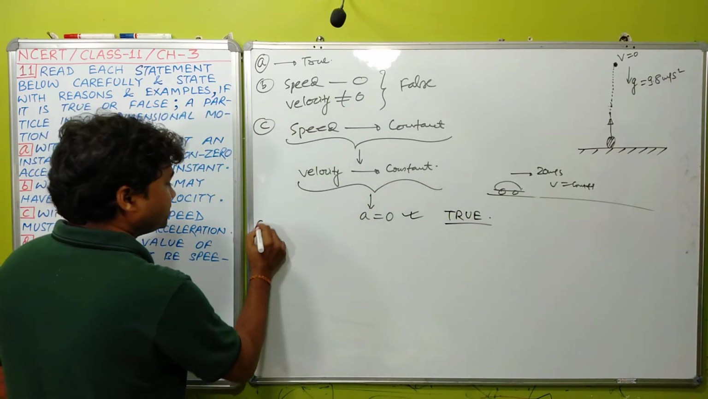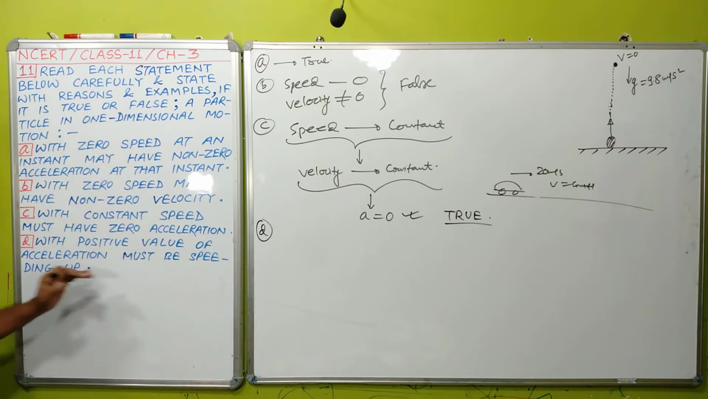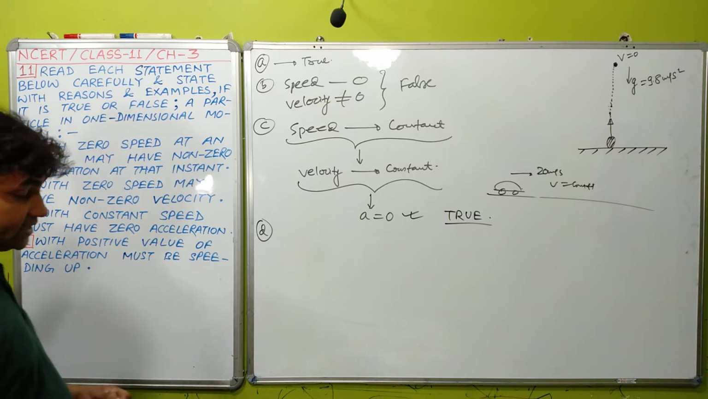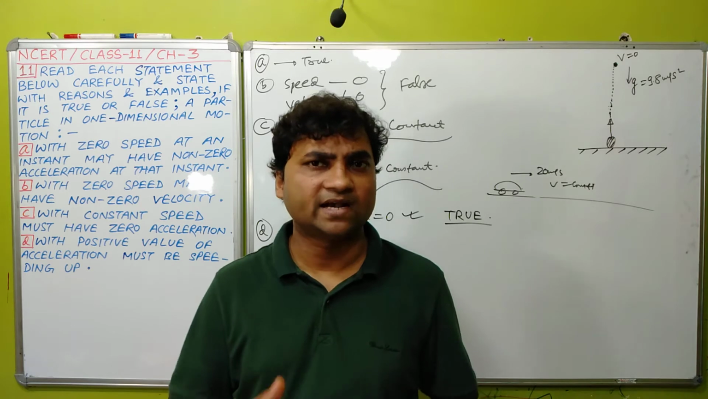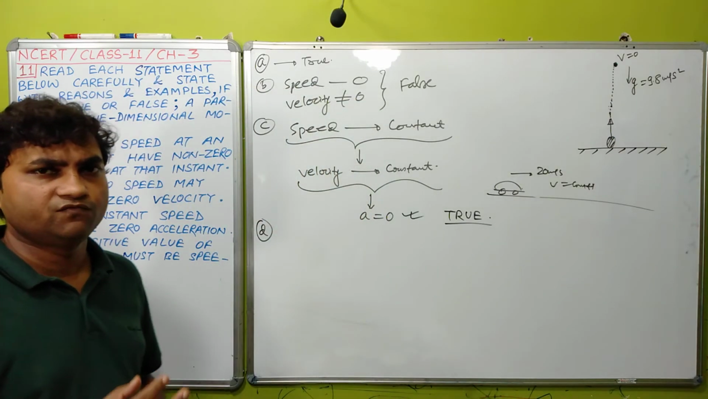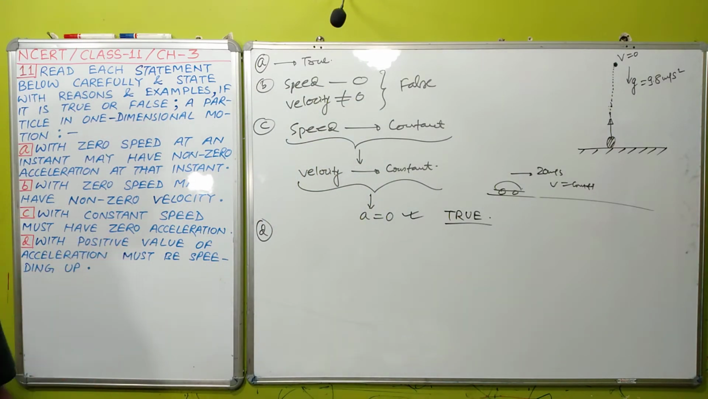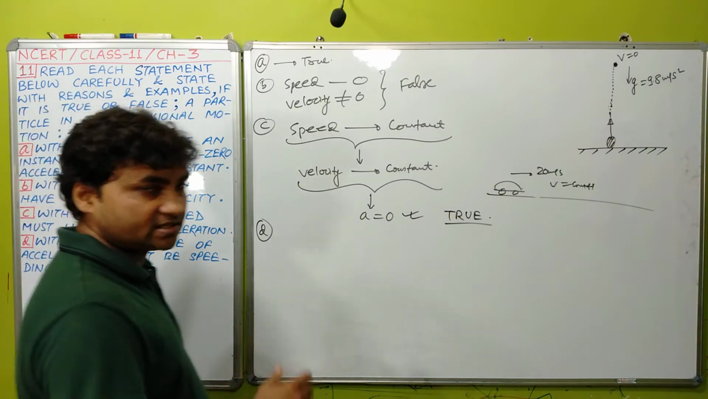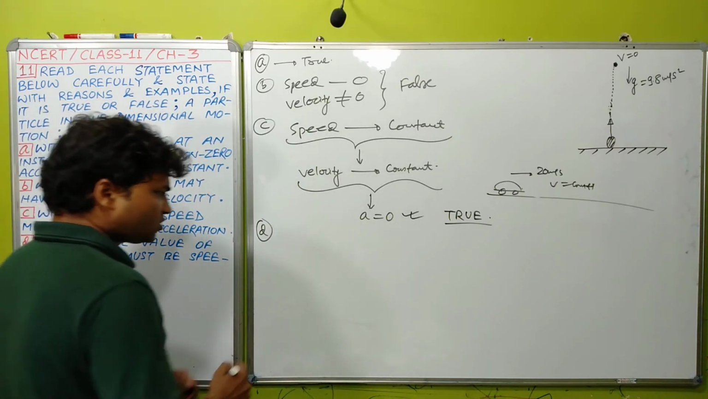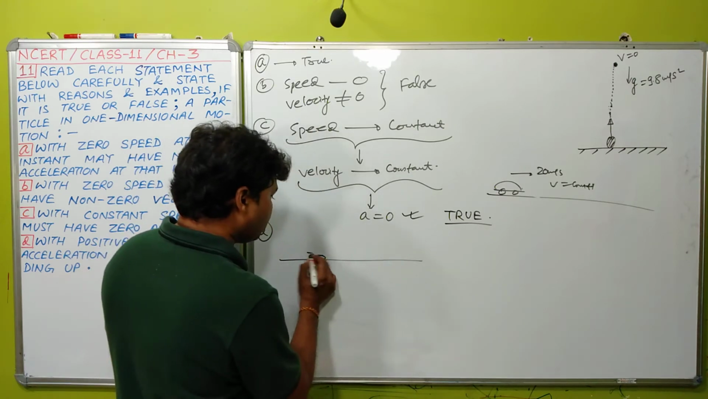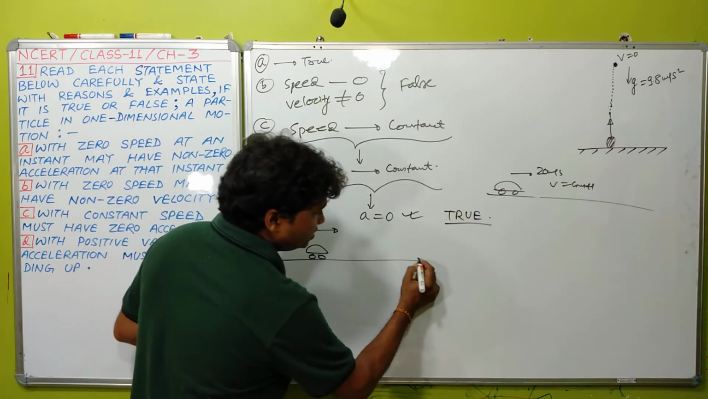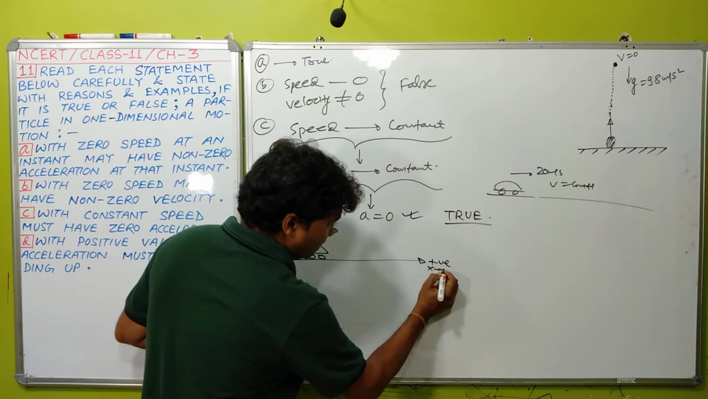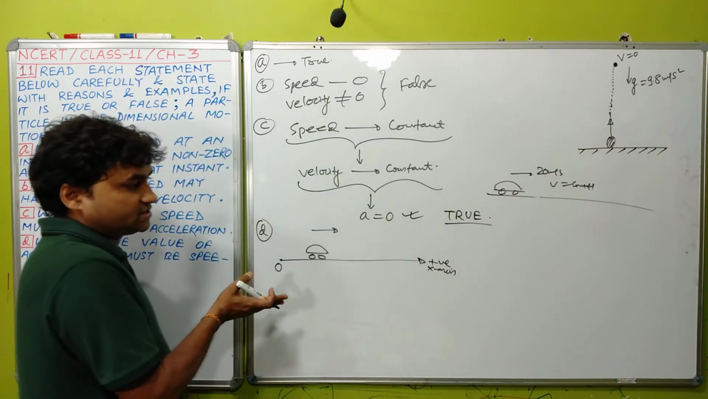Okay, let us check statement D. With positive value of acceleration must be speeding up. Very nice, good statement. Students, we have to check that if acceleration is positive, does it mean that the speed of the particle will speed up, will always increase? Is it correct in general? Can we say it? Okay, let us check. Students, normally we know that if a vehicle is going towards this side, let us assume this is your origin, this is your positive x-axis. You have taken positive direction this side.